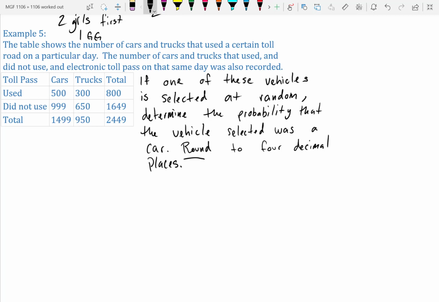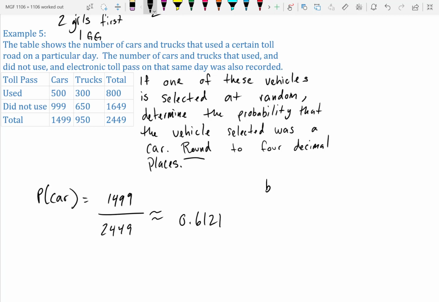So we want the probability of a car. How many cars total do we have? 1499. Out of a total of 2,449 vehicles using the tolls. When you divide that, you get approximately 0.6121. It said to round to 4 places, so we did. That's about 61% of the time it's going to be a car.